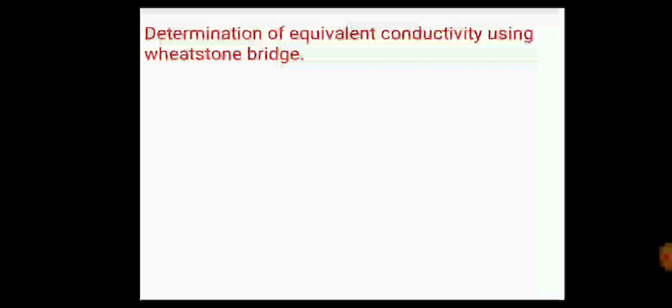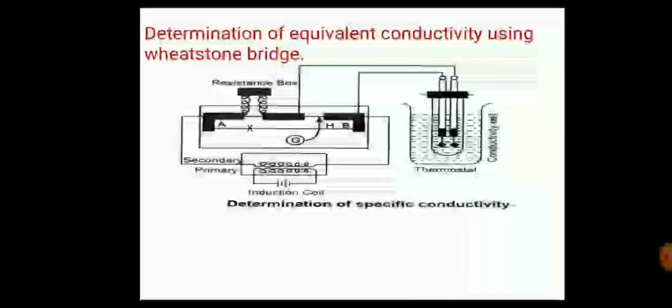Determination of equivalent conductivity using the Wheatstone bridge. Diagrammatically, determination of specific conductivity uses a resistance box, secondary and primary coils, a thermostat and a conductivity cell. This is the diagram.